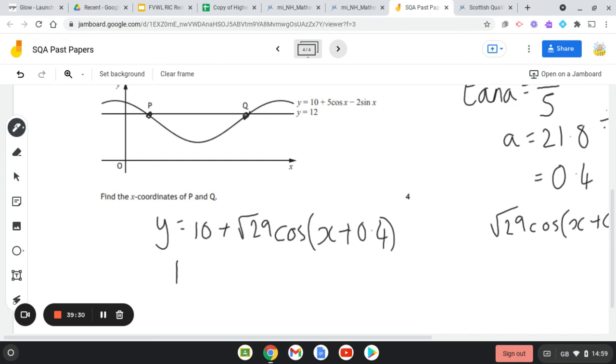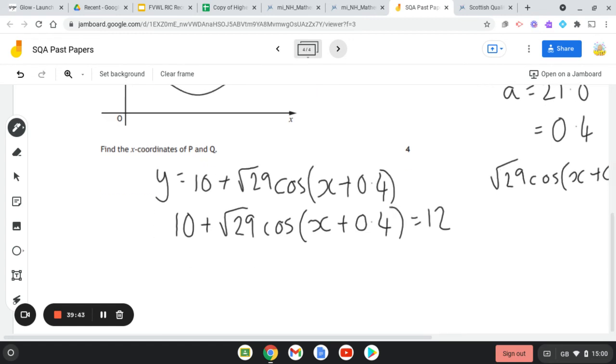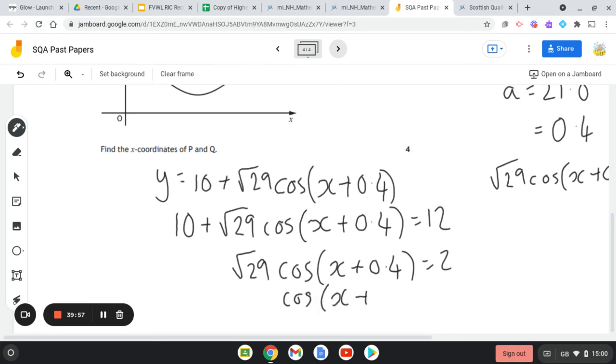So we're just going to take that 10 plus root 29 of cos x plus 0.4, and we're going to let that equal to 12. Then just rearrange, so we get root 29 of cos x plus 0.4 is going to equal 2, and then cos x plus 0.4 is equal to 2 over root 29.